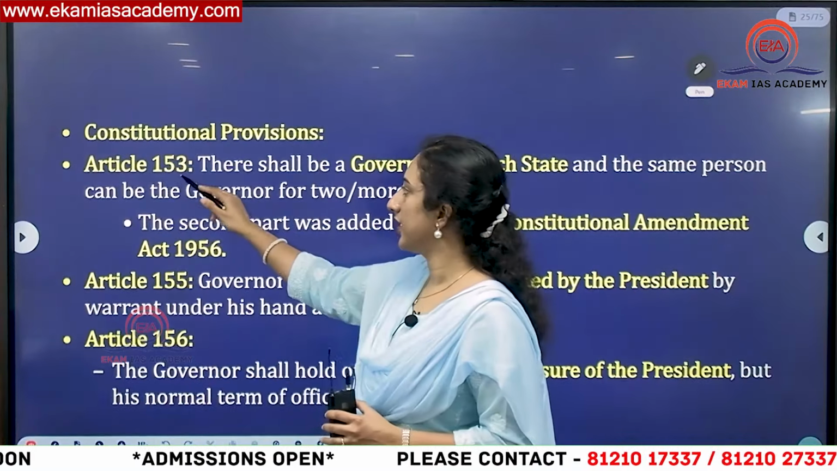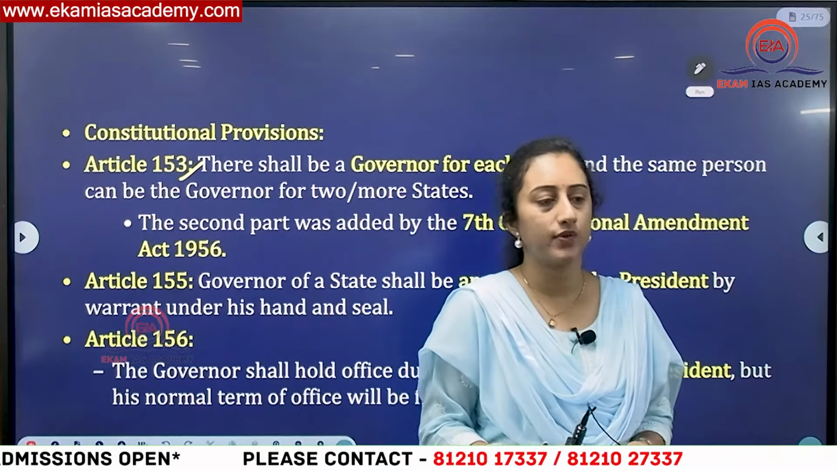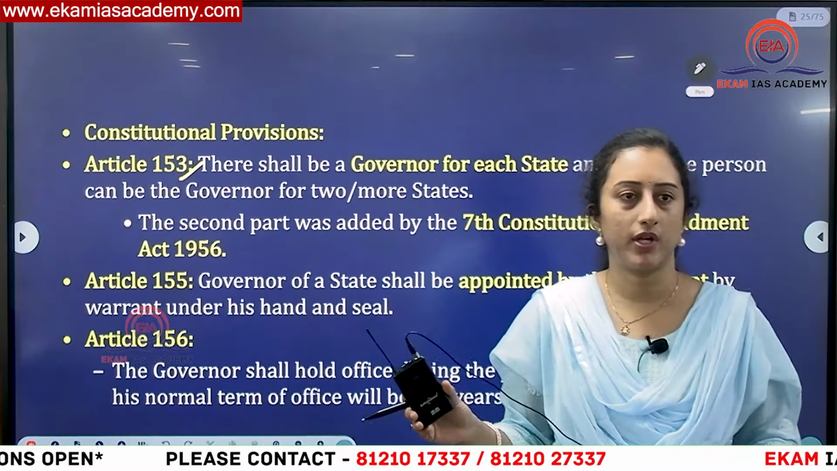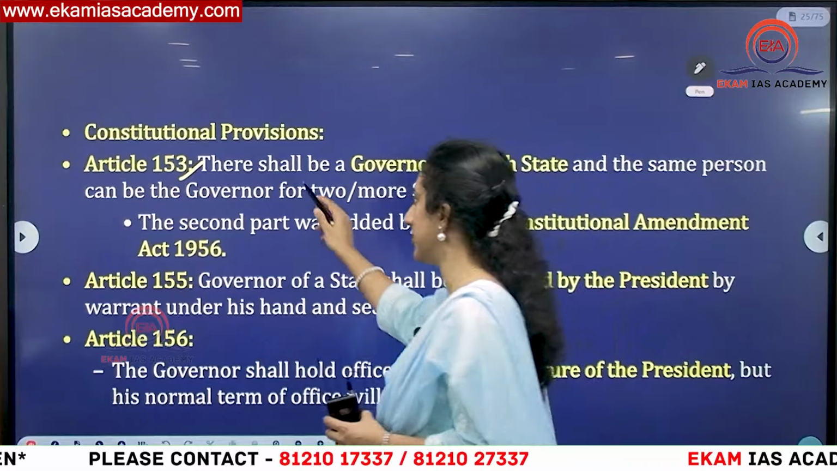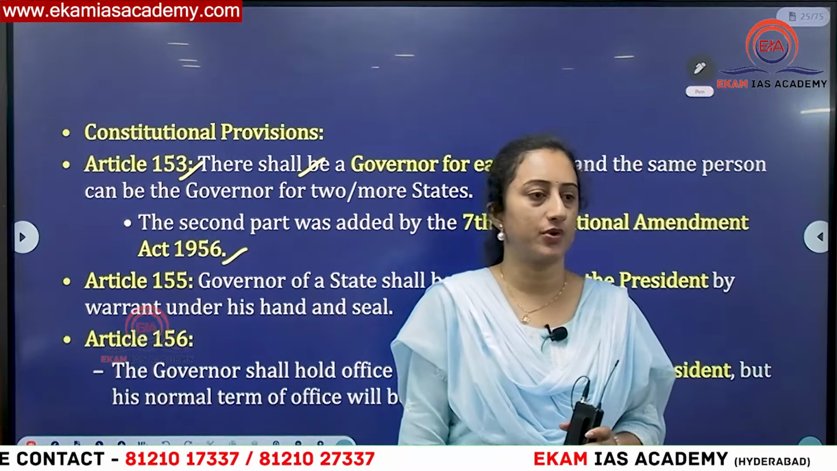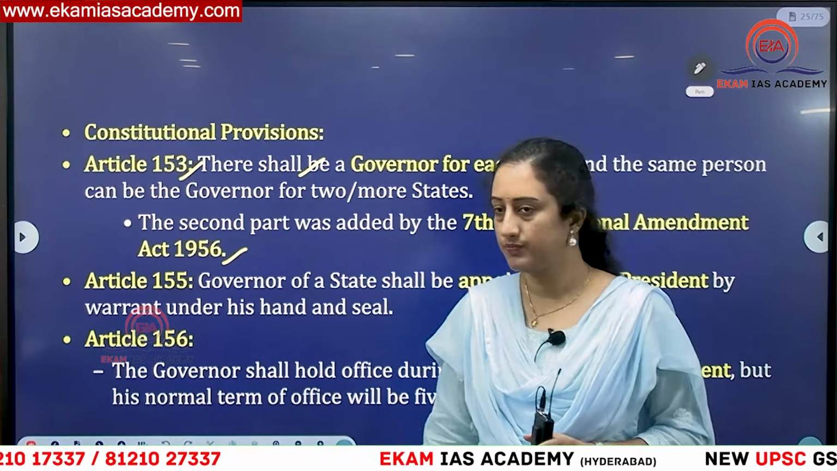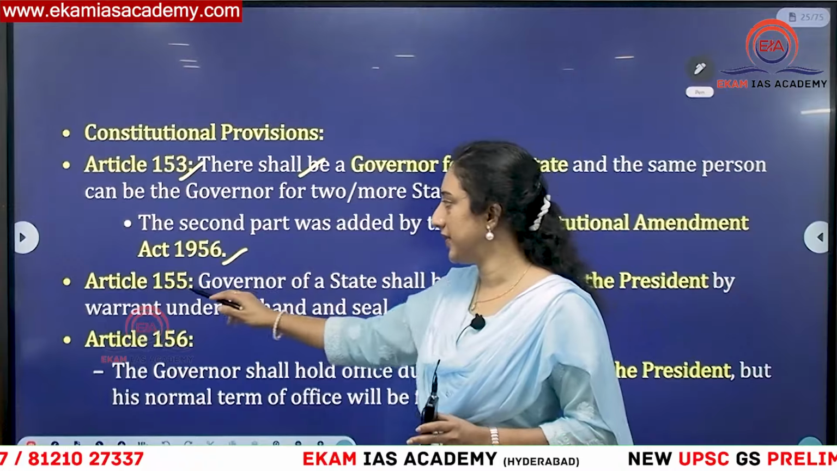Next one you have is Article 153, where there is a mandate. In the initial provision we have only one governor for one state, okay? That is by the Constitution itself. But subsequently the 7th Amendment in 1956 added a provision that there can be one governor for two or more states also, okay? This was already asked in UPSC prelims.